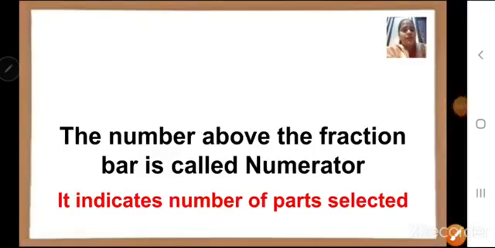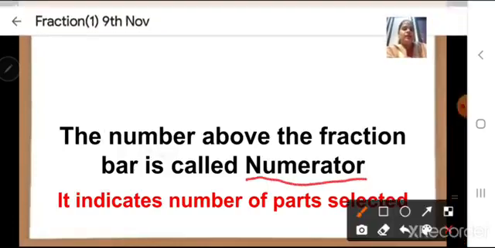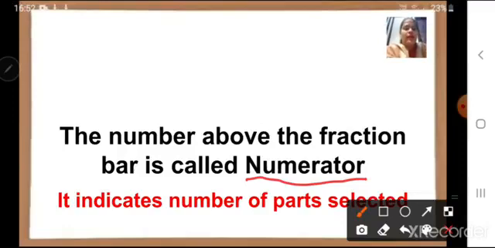Whereas the number above the fraction bar is called numerator. What is it called children? Numerator. Above the fraction line, the number is called numerator. What does it indicate? It indicates the number of parts selected. How many parts you have taken.